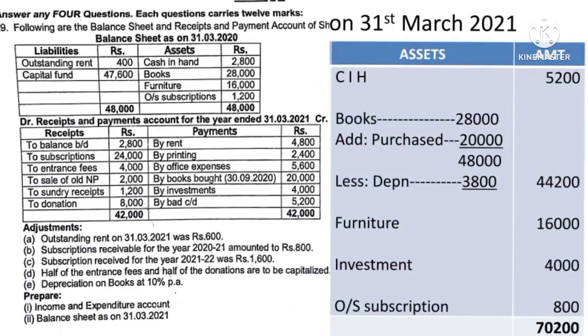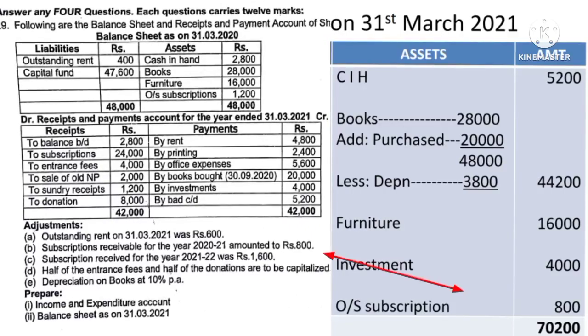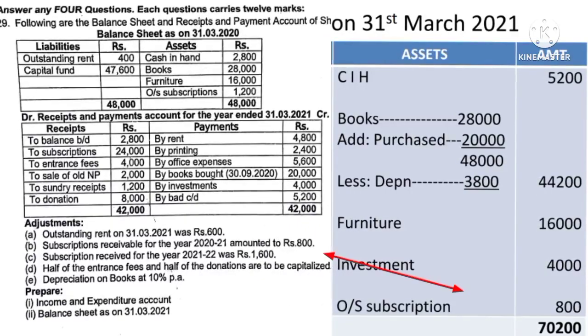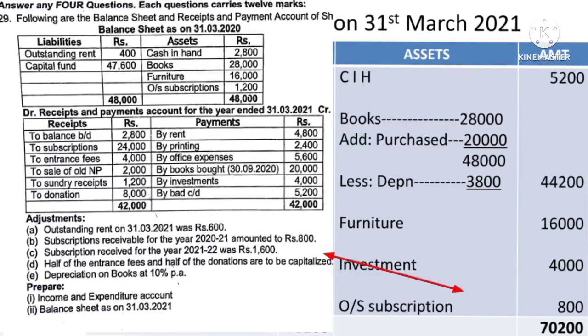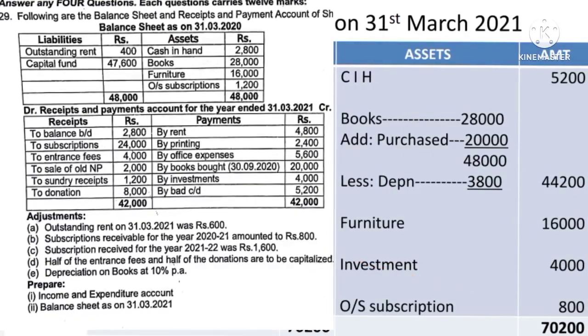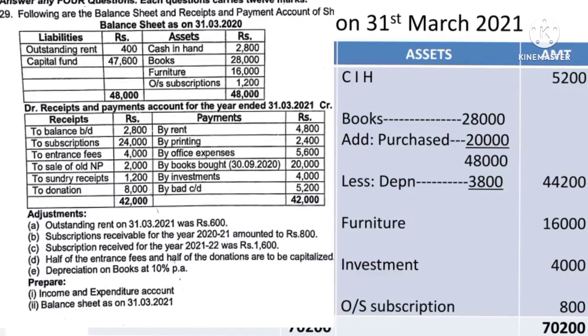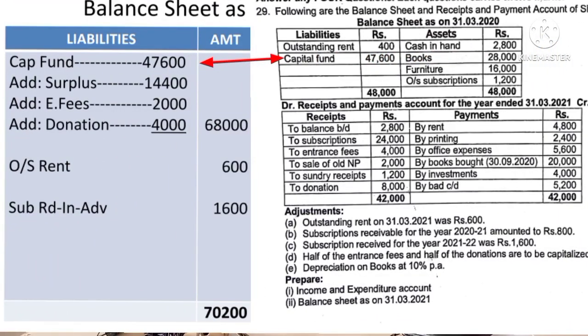Record investment also. If there is any outstanding subscription in the current year, that is also an asset. So in the current year there is 800 rupees receivable. So that is outstanding subscription. Record it on the asset side. Outstanding subscription 800. Now come to the liabilities side.